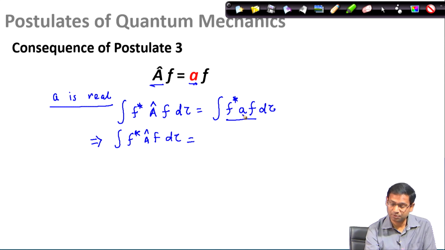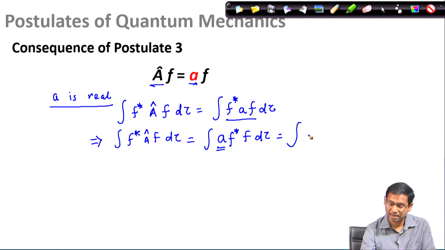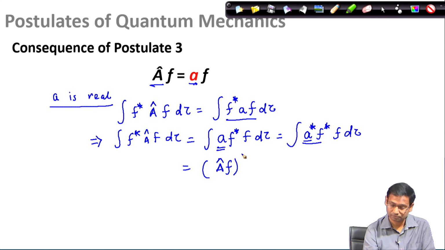In the right hand side, A is a constant because it is an eigenvalue. So, therefore, within the integral I can rearrange it in the following way. But since A is real, A star is equal to A. So, I replaced A star with A, and then when I look at this A f star,